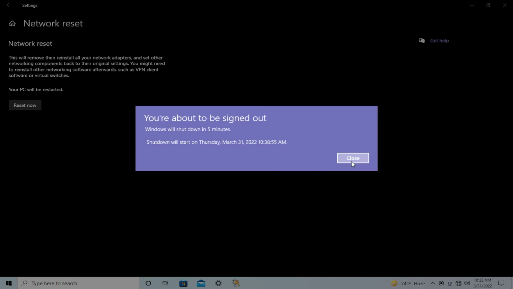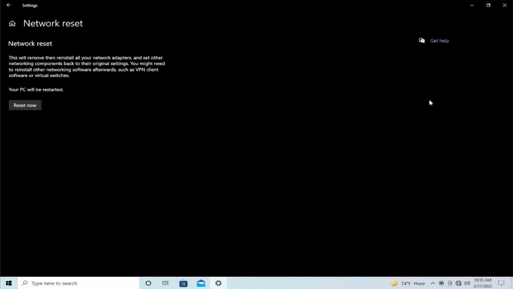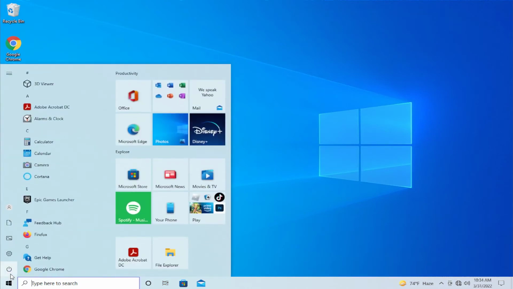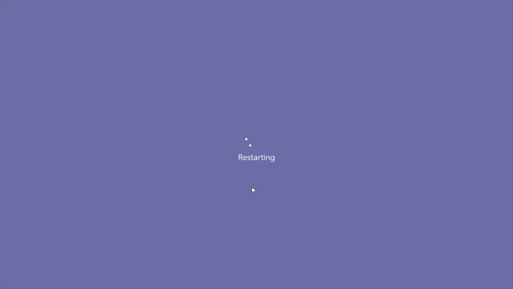Click on close in the new notification pop up and click on close. To apply the change, restart your computer: go to the start menu, select the power off button and click on restart.